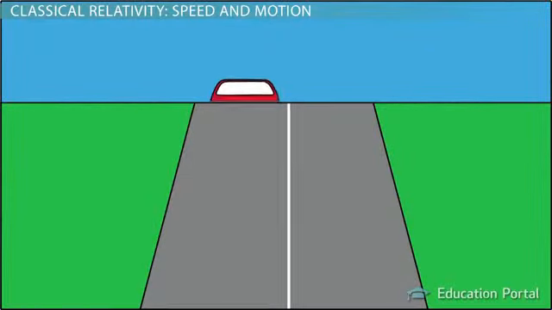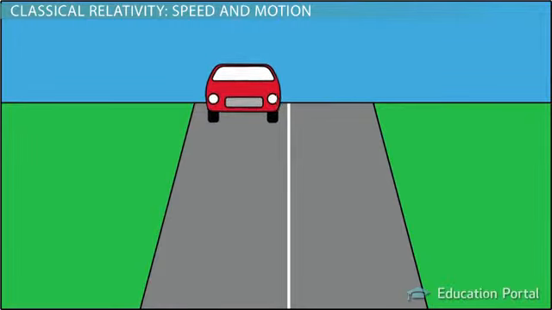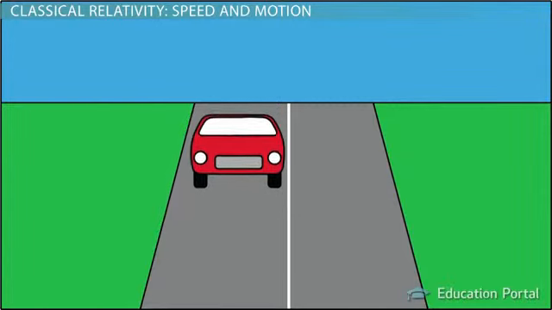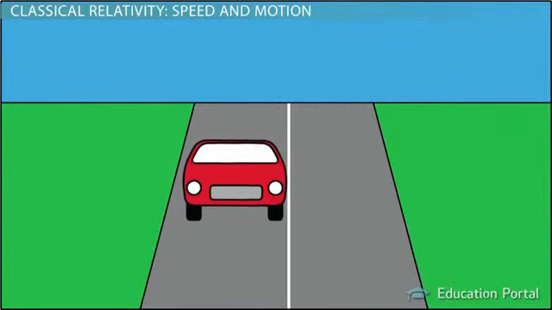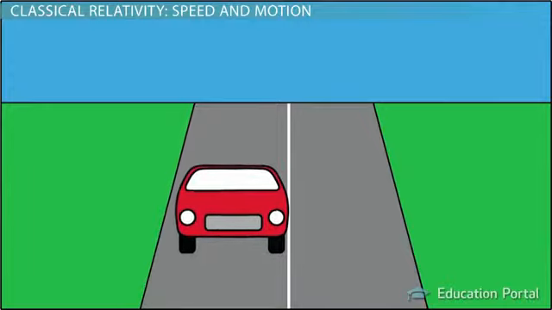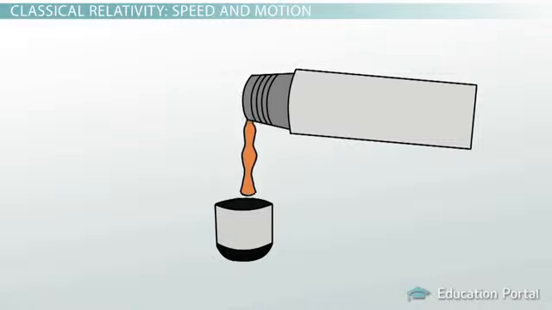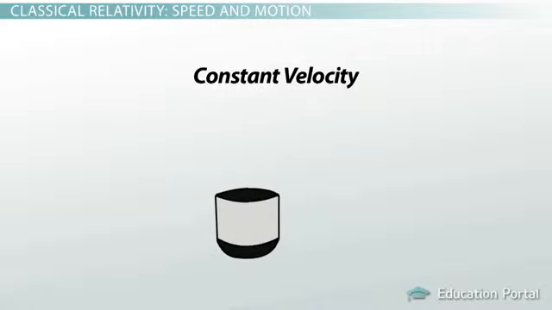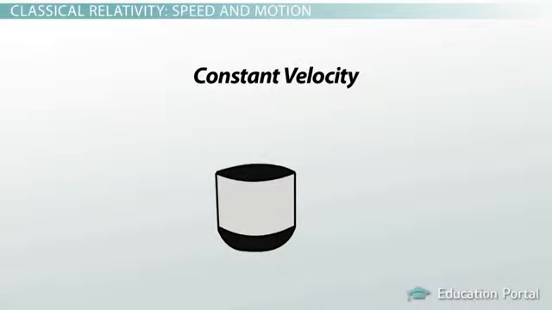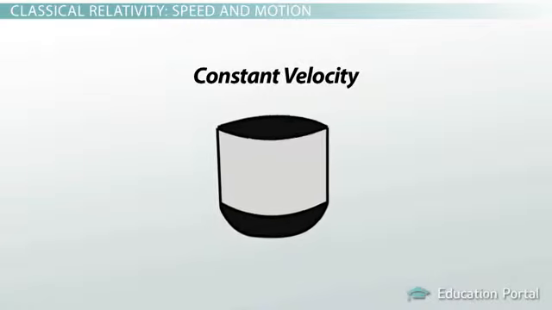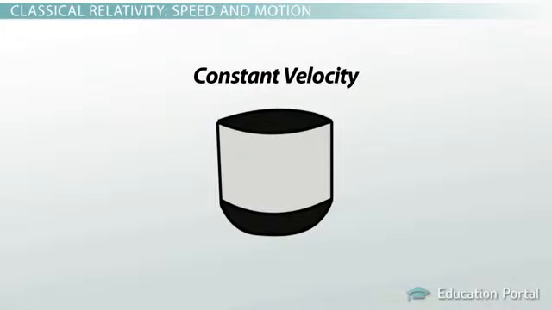Imagine going for a drive with your best friend. It's a long drive, so be sure to bring a thermos of coffee. If you are driving at a constant velocity of 65 miles per hour straight down a stretch of highway, you can easily pour a cup of coffee. Now this is possible because the car, you, the thermos, the coffee, and your cup are all traveling at a constant velocity. From the perspective of you and your friend, the coffee is not moving, and thus appears to have a velocity of 0 miles per hour.